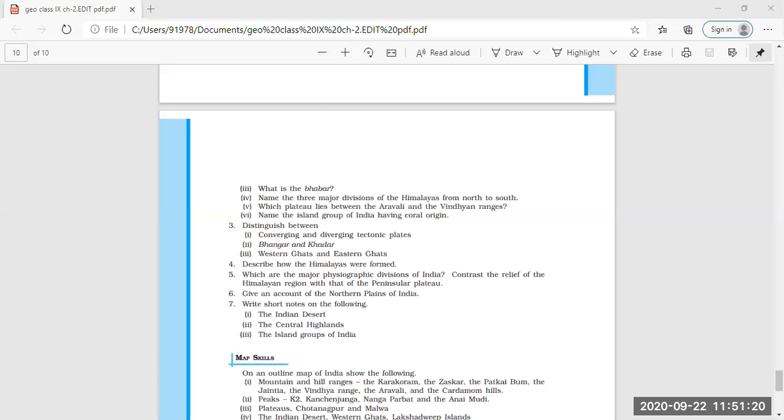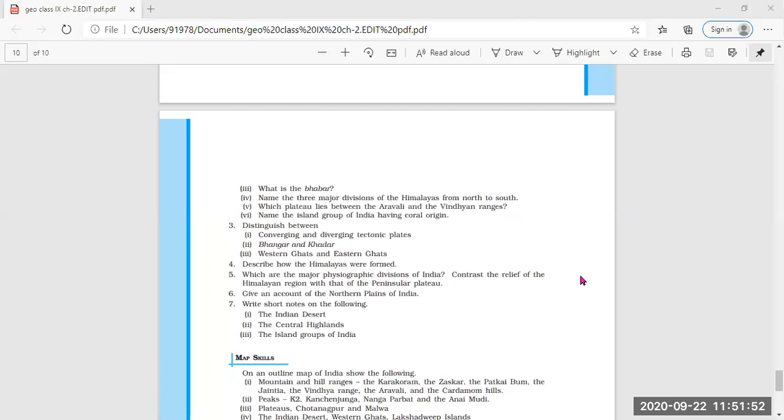Okay, now which are the major physiographic divisions of India? Only you have to write down which are the major ones. Yes, ma'am, the northern plains, the peninsular plateau, the Indian desert, the islands, the coastal plains, and the Himalayan mountain wall of the north. Very good.